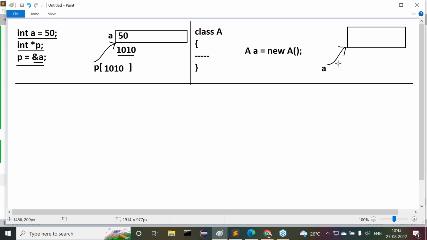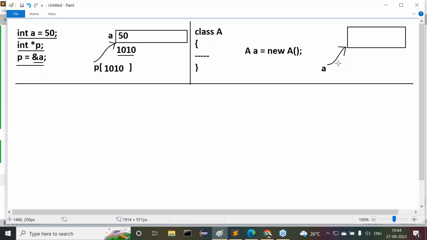After giving this much of an answer, the interviewer will ask this question. What is that question? In C and C++, a variable is referring to a block of memory, so that variable is a pointer variable. Similarly, in Java, when we create an object for a particular class, a variable is referring to a block of memory. Here object means block of memory only. So why don't we call this variable a pointer variable? How can you say pointers do not exist in Java? Yes, sir, are all of you getting my point or not? These are the questions we can get from the interviewer.